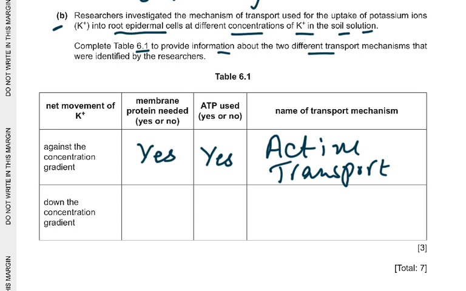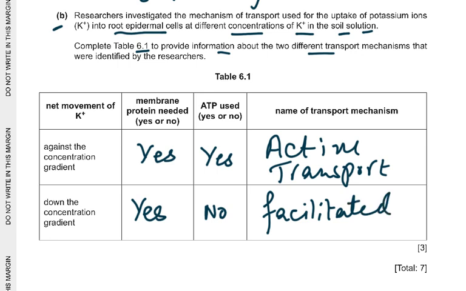Right? Down the concentration gradient, you need a membrane protein. Yes, because it's a potassium ion, so it will be facilitated diffusion. Potassium ions cannot enter through the hydrophobic part. So yes, and no ATP used, because it's facilitated diffusion from a higher to a lower concentration, and this is the name for it. So facilitated diffusion, and that would have got you your 3 marks.